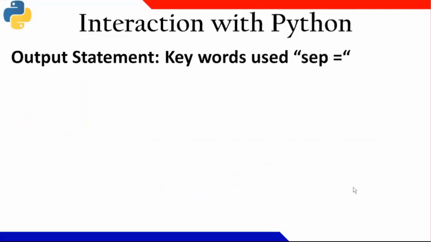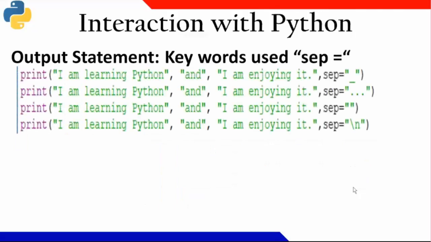Similarly, you have one more keyword called sep. Now you see here, whenever there is a comma in a print statement, you can replace this comma by some character. This is what sep is. According to this particular statement, in place of this comma, I want to print an underscore. In place of the commas here, I want to replace them with three dots. In place of these commas, I don't want to put anything, not even any gap. And in place of these commas, I want to print a new line.